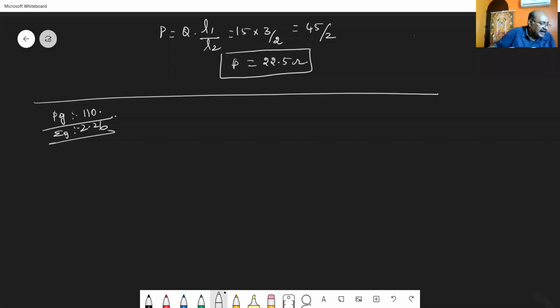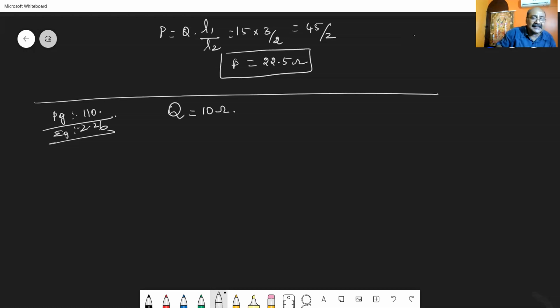In a meter bridge, the value of the resistance in the resistance box is 10 ohm. The balancing length L1 is equal to 55 centimeter. Find the value of unknown resistance. If the value of resistance in the resistance box is given, it is the known resistance. Known resistance is 10 ohm. They have not given whether it is in the right gap or left gap. If it is not given, you take the standard mode. In gap G2 we have the known resistance, in gap G1 we have the unknown resistance.